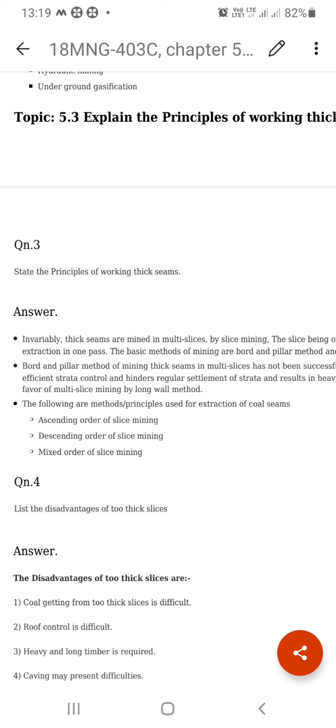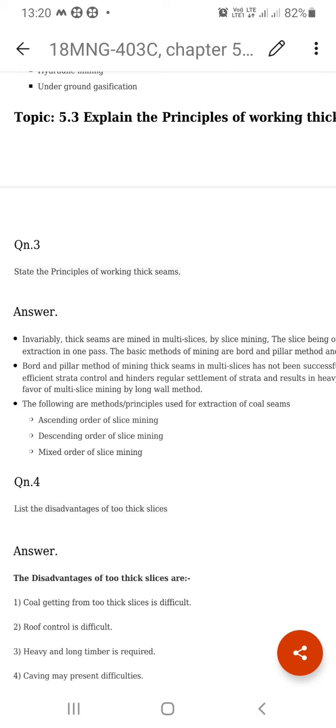Here the chain conveyor and the gate belt conveyor are used. The chain conveyor picks up the material from the face to the junction, and the gate belt conveyor carries the material from the face to the junction point, and from the junction to the surface another conveyor belt is there. So with the help of the conveyors and chain conveyors, the material is transported. The chain conveyors may be filled by miners, or by SDL side dump loaders, or by LHD loaders. We can use either the SDL machine or the LHD machine.